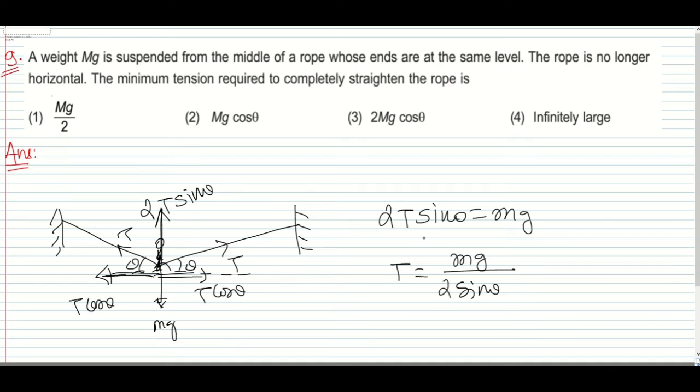Now minimum tension required to straighten it indicates this theta with respect to horizontal will become 0. For theta equal to 0 degrees, tension we have is equal to mg divided by 2 into 0. Anything divided by 0 is infinite. So we can say infinitely large tension is required. Okay. So this is the 9th question.